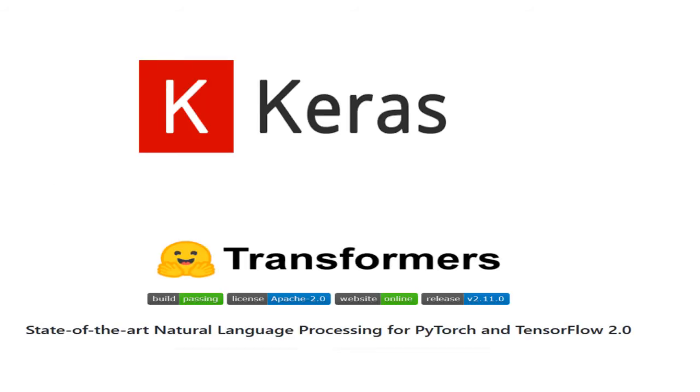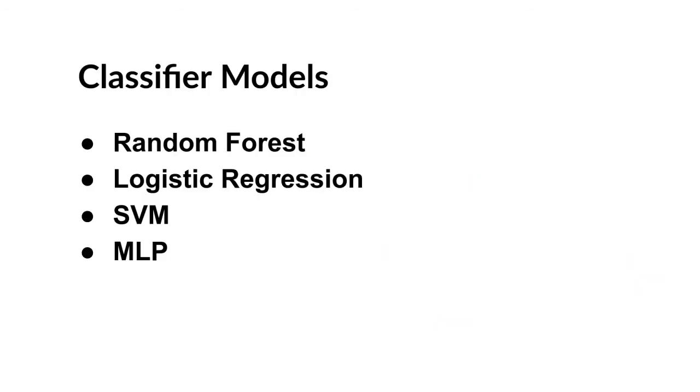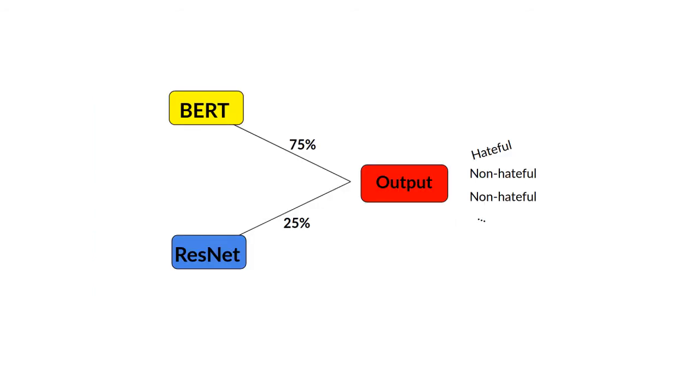For this project, we used the Transformers library, based on PyTorch, and the Keras framework, to create the text and image models, respectively. We also used the sklearn classifiers, and all the experiments were performed on Google Colab. First, we tried image inpainting to remove text, but it didn't work, so we just worked with the original data. In order to create the baseline, we performed some experiments. We tried with the text and the image models alone. After that, we combined them using a weighted mean of their probability outputs with some combinations of weights.